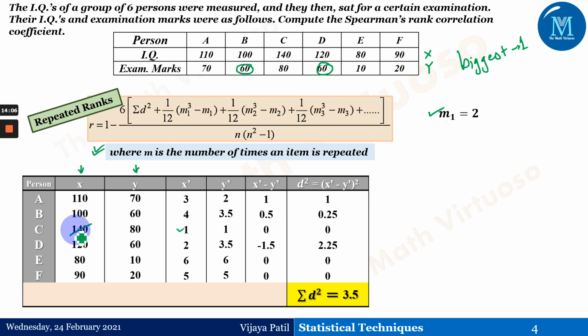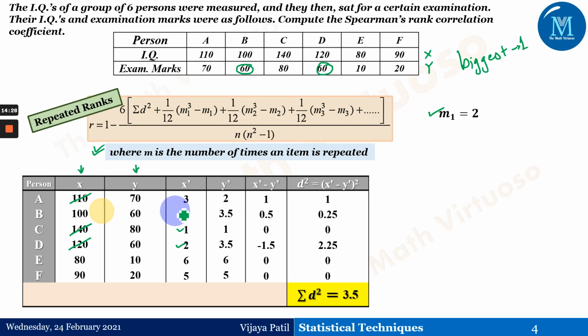As soon as we have given 140 the rank 1, it won't be considered for the ranking next time. The next biggest number is 120, which gets rank 2. Again 120 is eliminated when considering the next biggest.